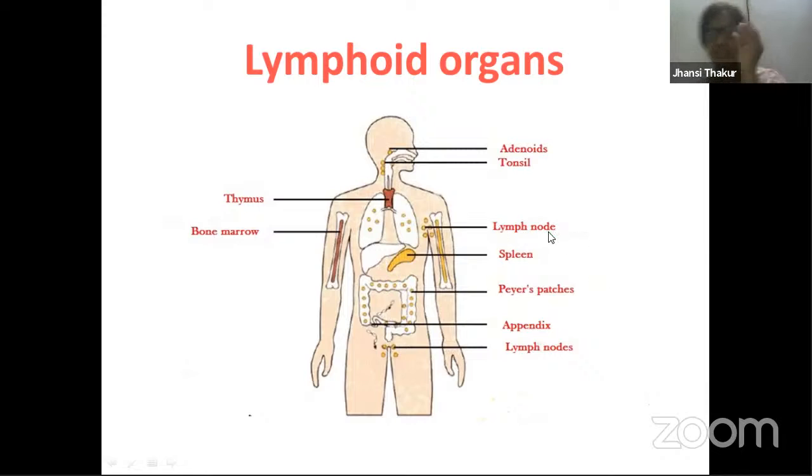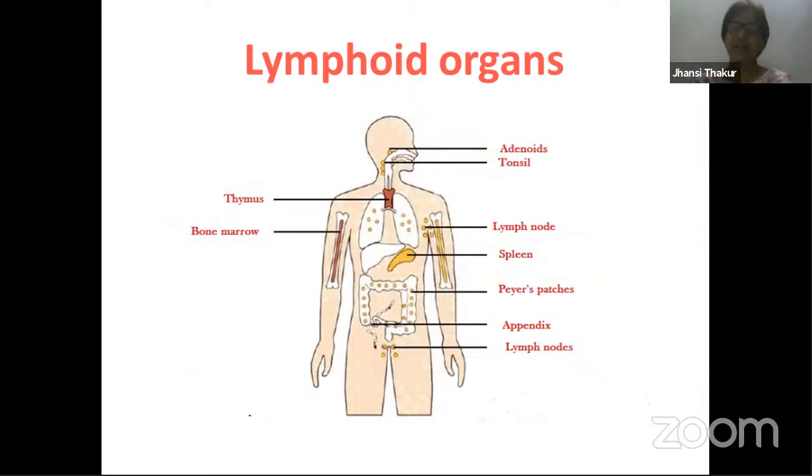Lymph nodes are the small round structures that are present throughout the body. Everywhere around you find them. Spleen is another important organ, which is very close to the stomach. You have Peyer's patches in the small intestine. Peyer's patches play the important role of a lymphoid organ.